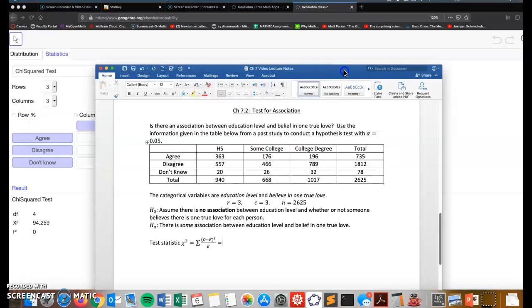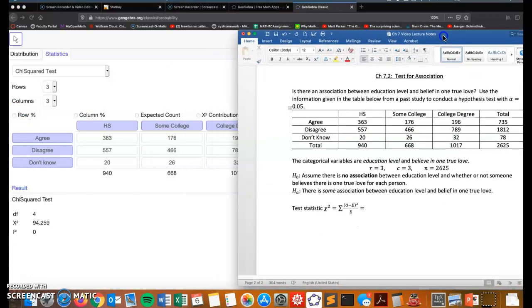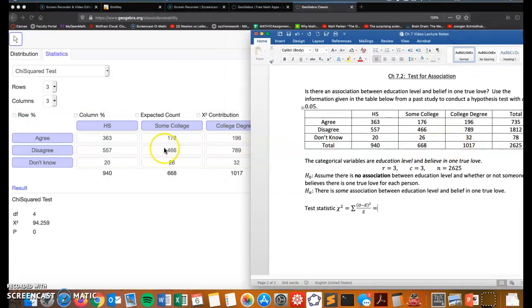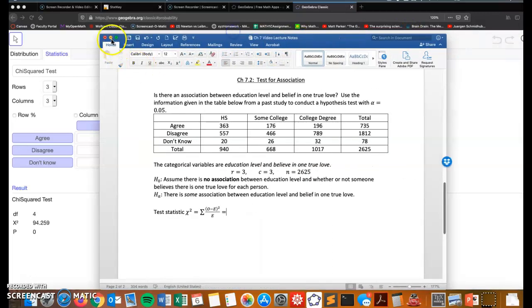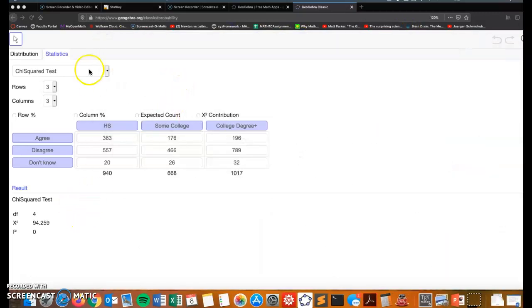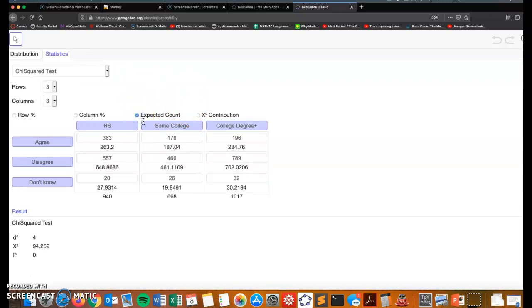So notice, zoom over, I don't add the totals. You don't need to add the totals into GeoGebra. You just need to add in the values, the actual counts in each category. And if you click here, you get the expected counts. Underneath, you've got the expected counts for each.